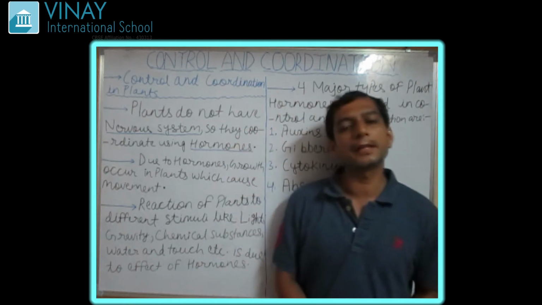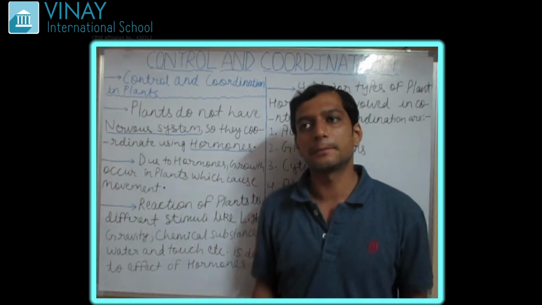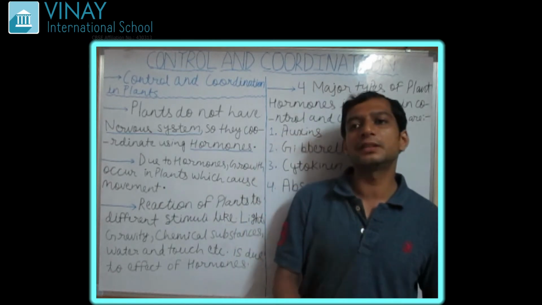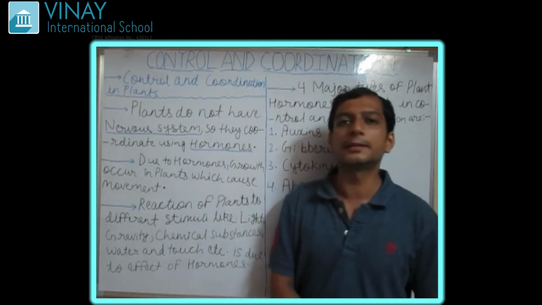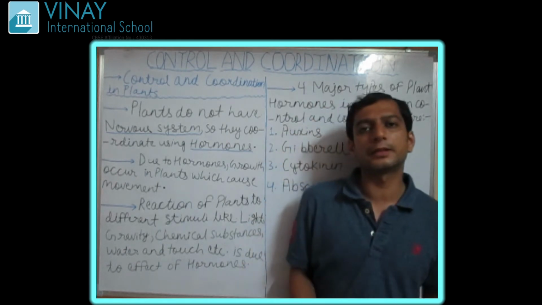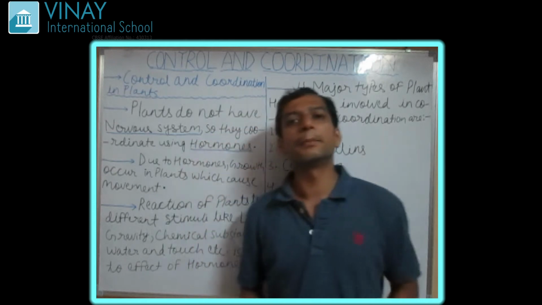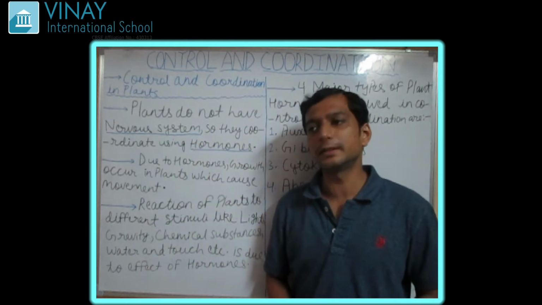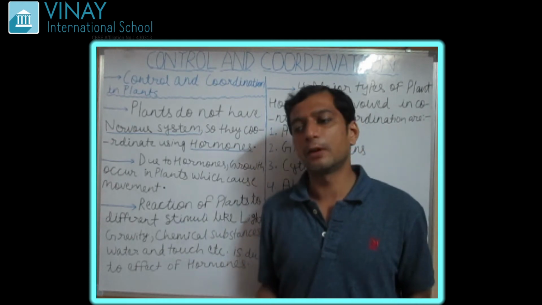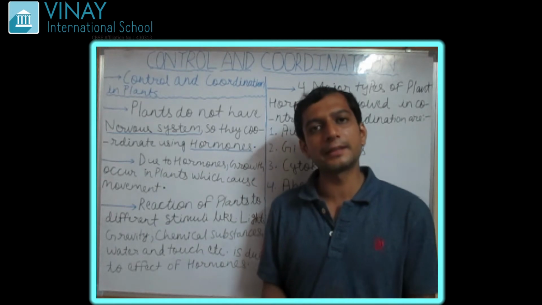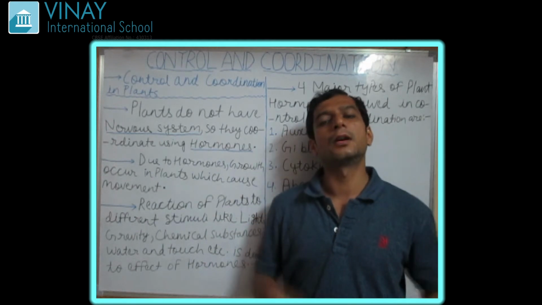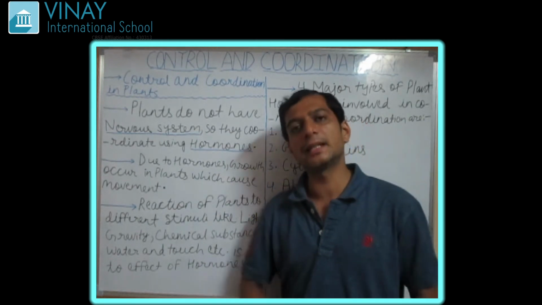In the previous part we have seen about control and coordination. We have seen about the stimuli. What are stimuli? Whenever we touch any object, that is stimuli. Response towards anything is stimuli. For example, when we are touching this object, this is stimuli. When somebody pinches, that is stimuli. And what we do against them is the response.